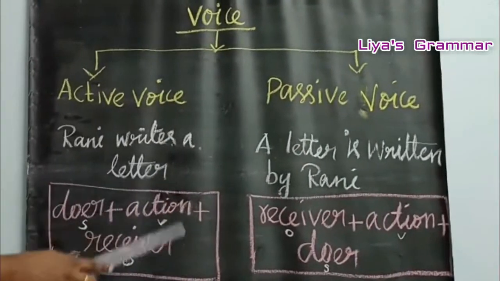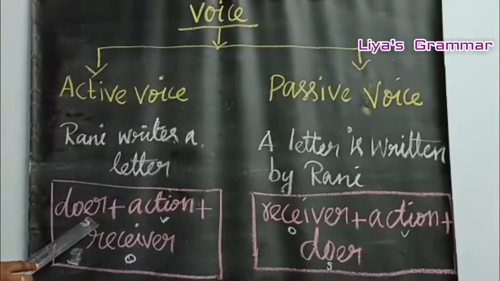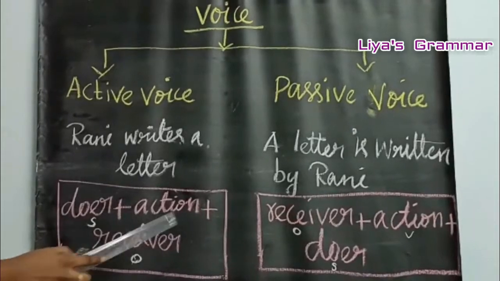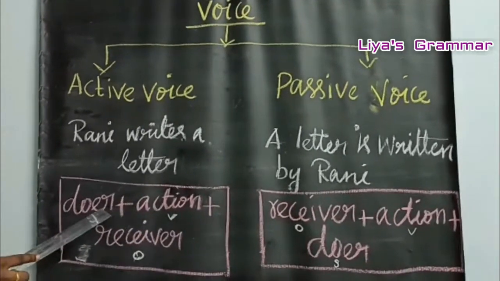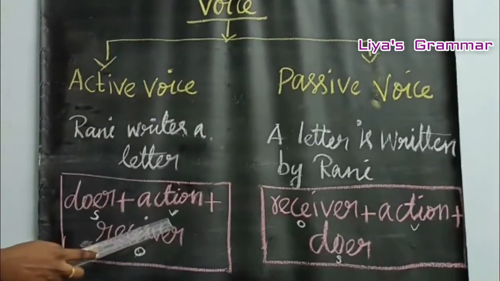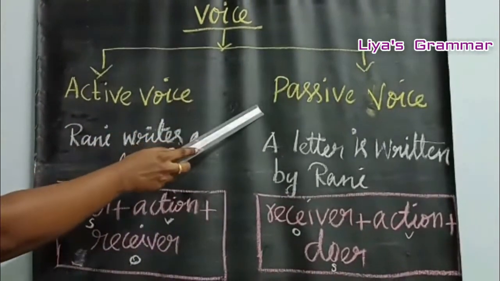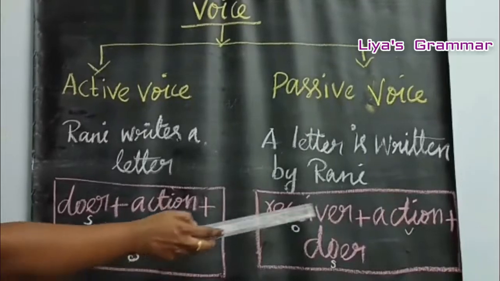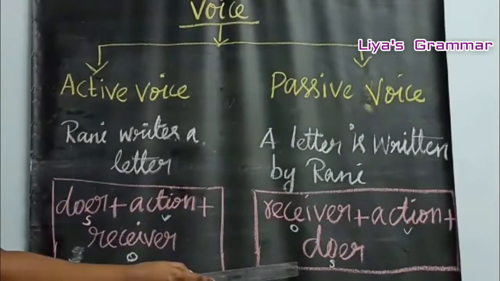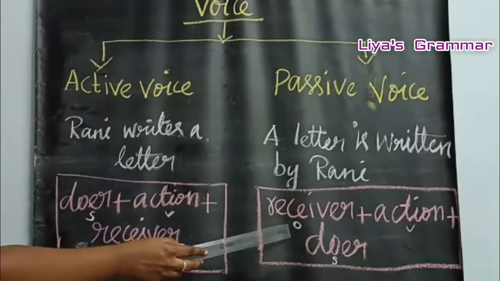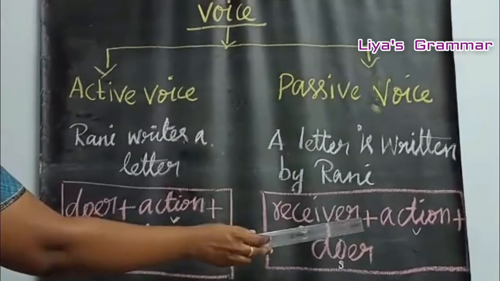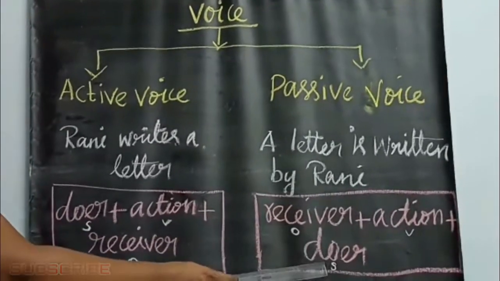In active voice, the pattern is doer plus action plus receiver. Doer is the subject, action is verb, receiver is object. But in the passive voice, receiver plus action plus doer. So here receiver is the object and action is the verb, doer is subject.